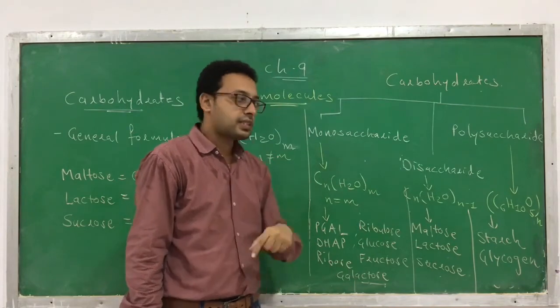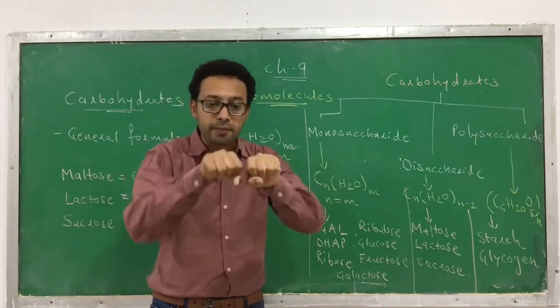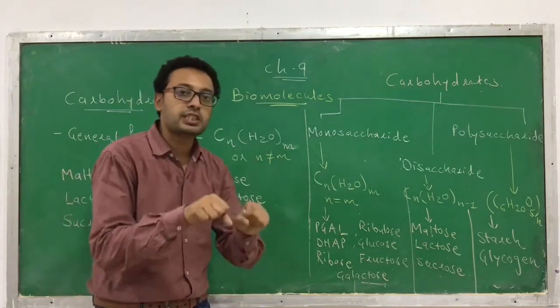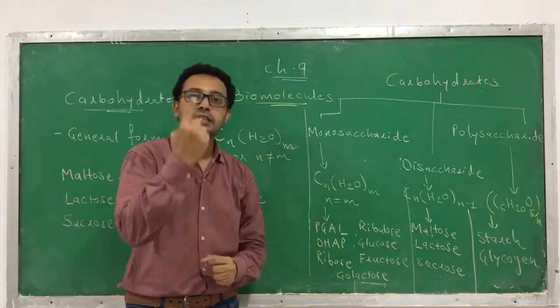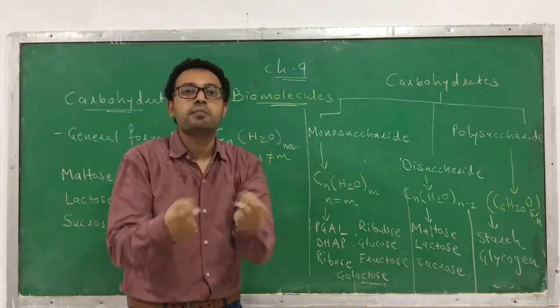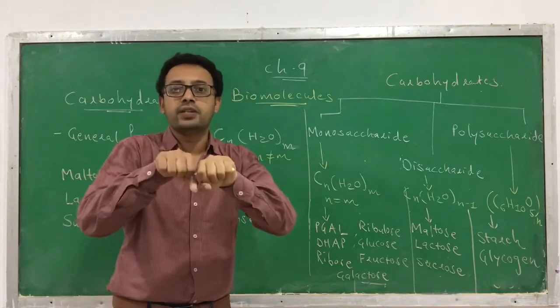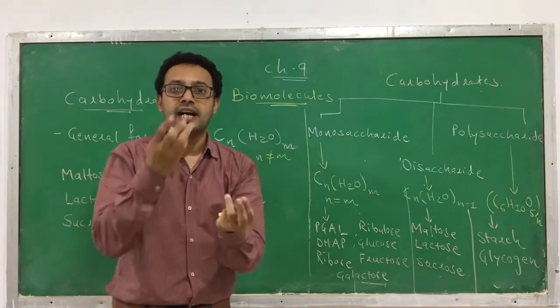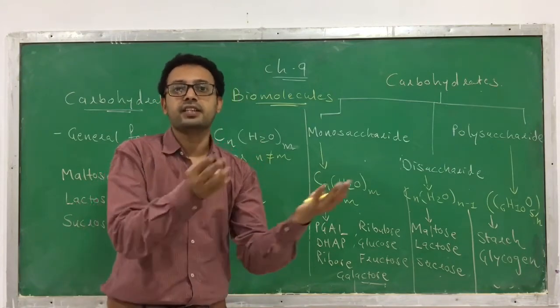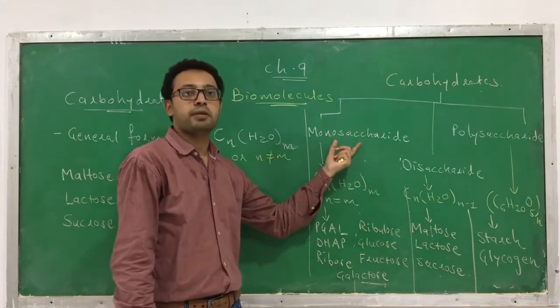Next, monosaccharide cannot be further hydrolyzed, or broken down. Hydrolyze means breakdown. Here monosaccharide means one unit. So it is the simplest sugar which cannot be broken down because it contains just one unit. Either 1 or 0. So it cannot be hydrolyzed or broken down.